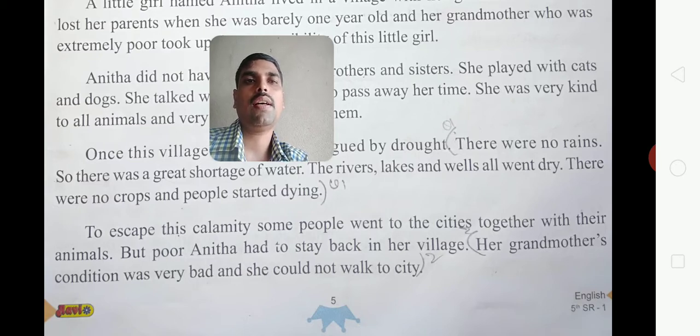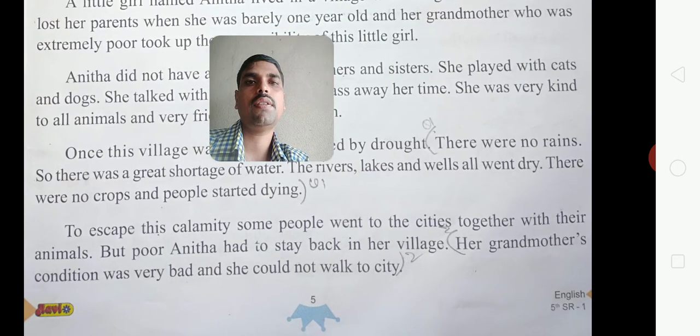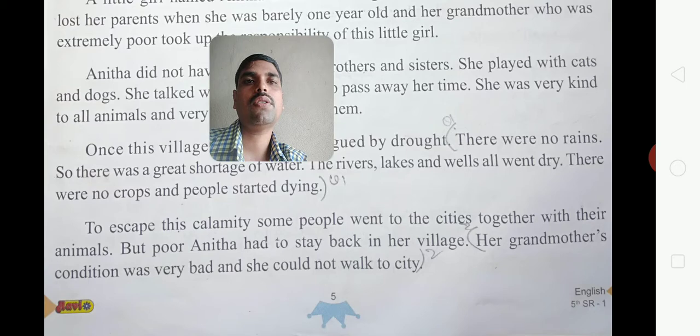But poor Anita had to stay back in her village. Her grandmother was there, and her condition was very bad. She could not walk to the city. So that is why Anita could not go to the city.